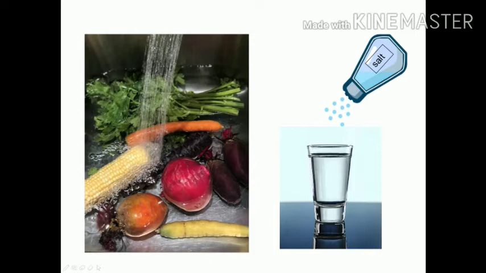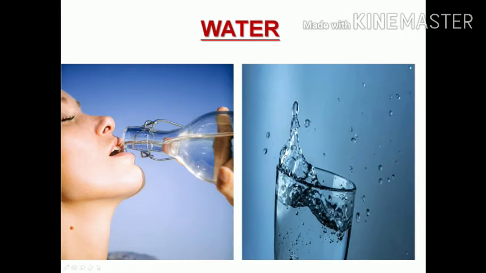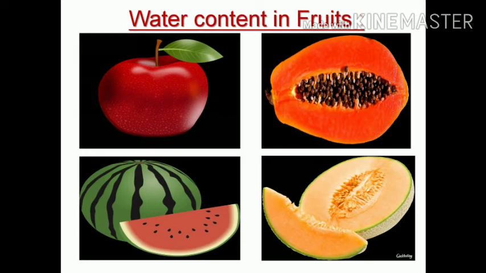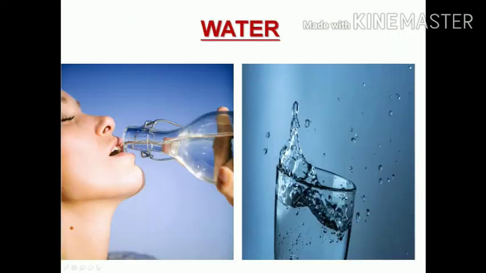Next topic is water. Water is also an essential component needed by our body. We should drink sufficient water. Do you know we also get water from fruits and vegetables also? Most of the fruits and vegetables contain water. Observe the above vegetables and fruits and cut them. Can you find water in them? Most vegetables like potatoes, tomatoes, kira and gourds contain water. And fruits also contain water like apples, papaya and melons.